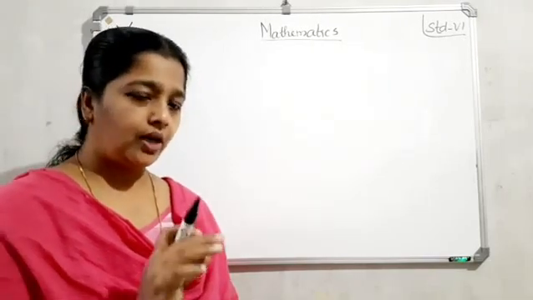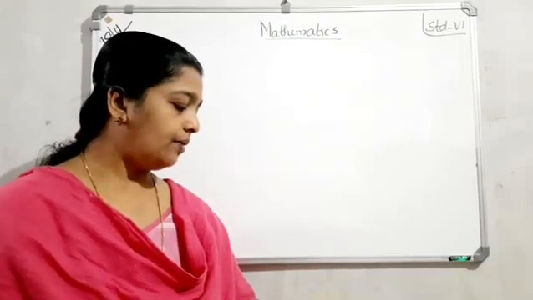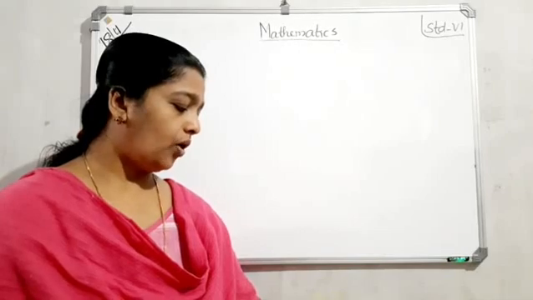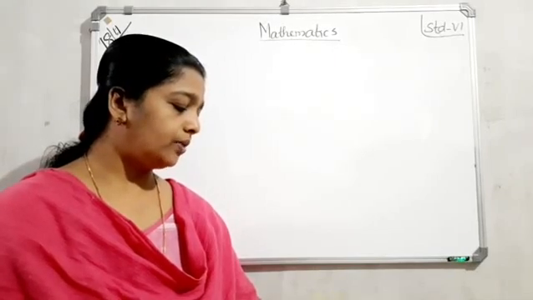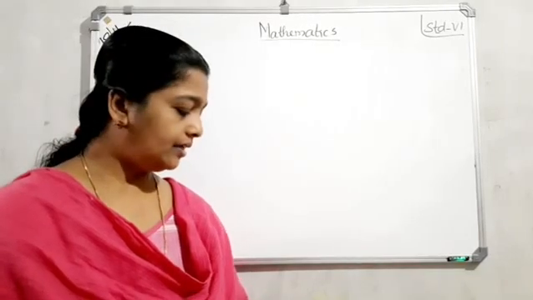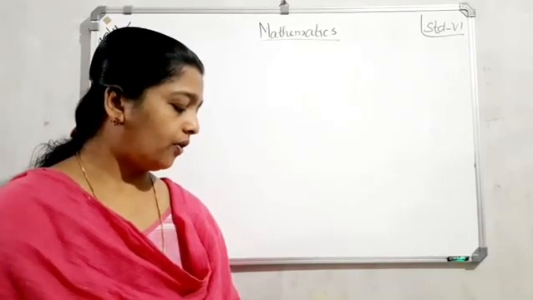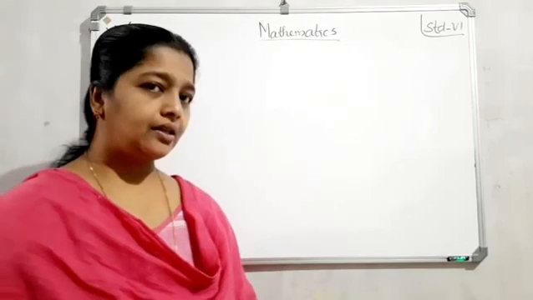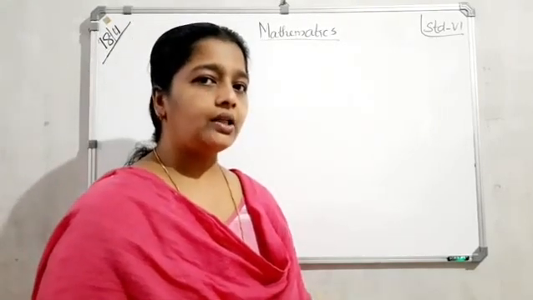So you want to do like this. First, write the main question. Then you want to draw the table. Understand? Next, prepare a pictograph of students using one symbol to represent 100 students. Clear? Then you want to draw the figure.